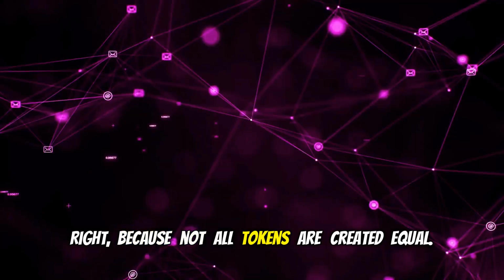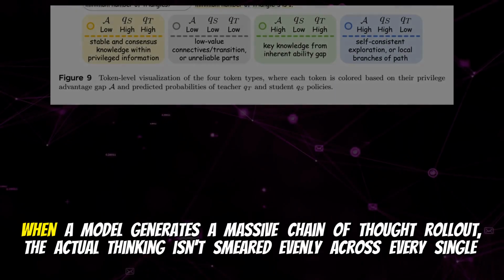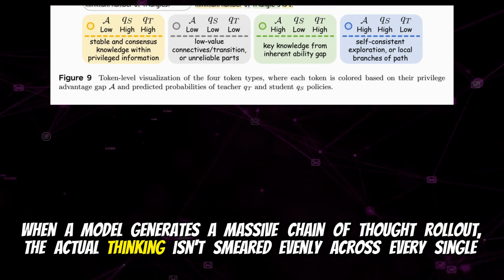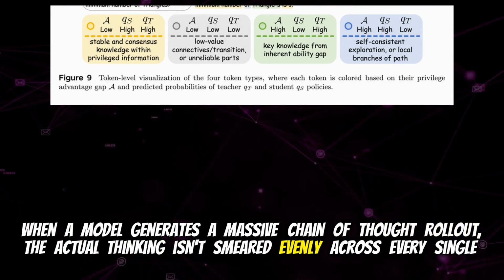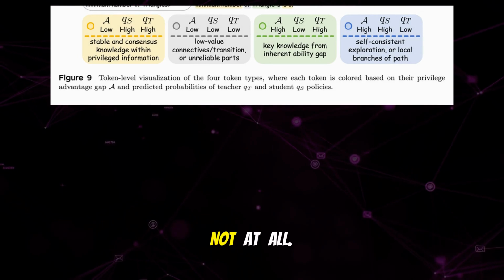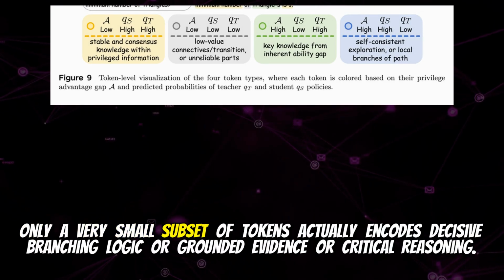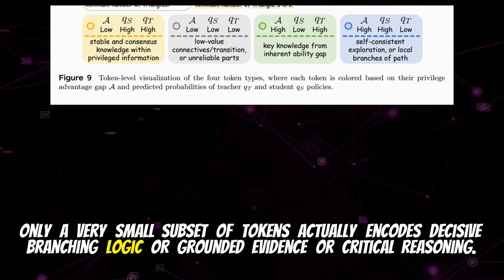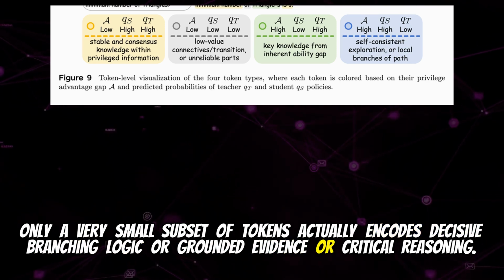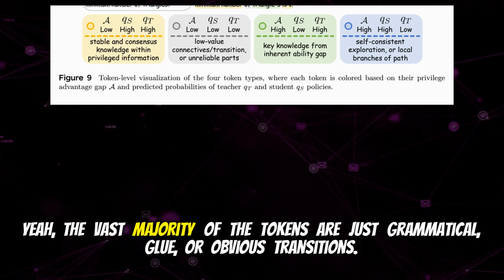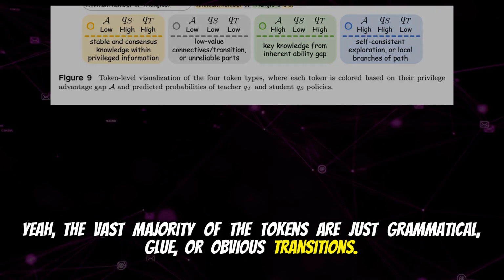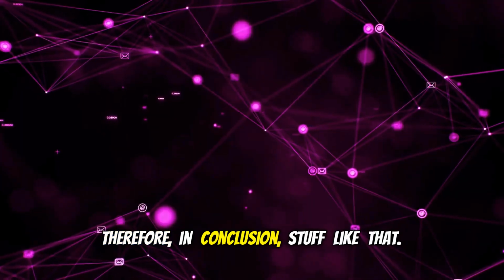Right, because not all tokens are created equal. Exactly. When a model generates a massive chain of thought rollout, the actual thinking isn't smeared evenly across every single word. Not at all. Only a very small subset of tokens actually encodes decisive branching logic or grounded evidence or critical reasoning. Yeah, the vast majority of the tokens are just grammatical glue or obvious transitions.